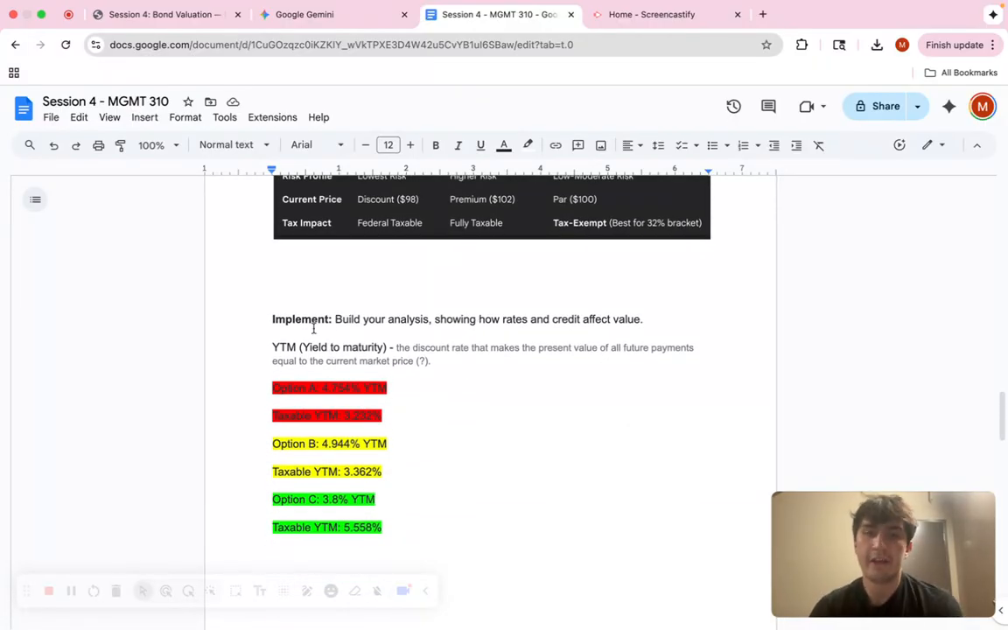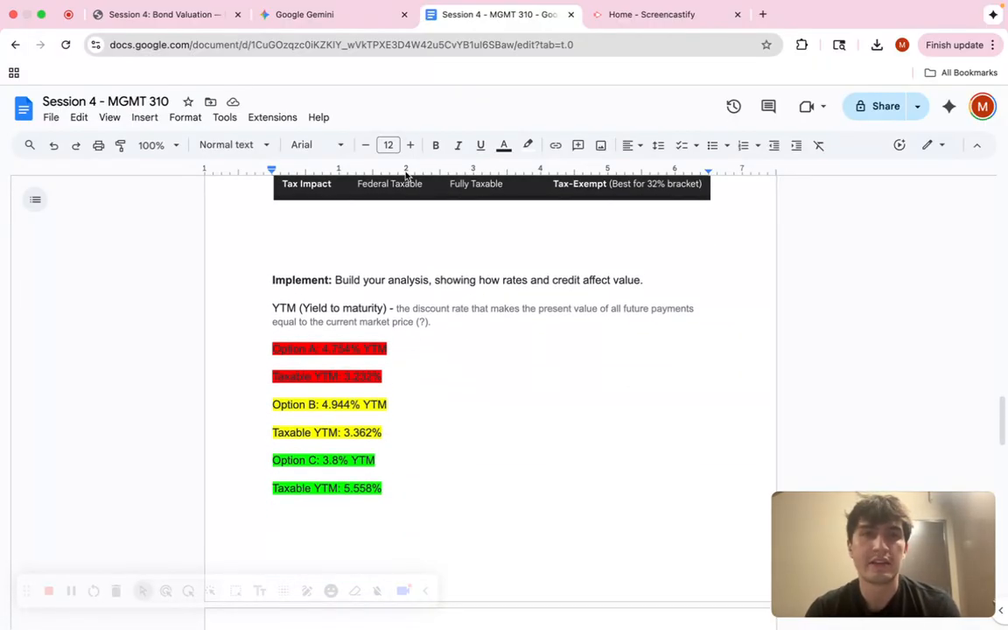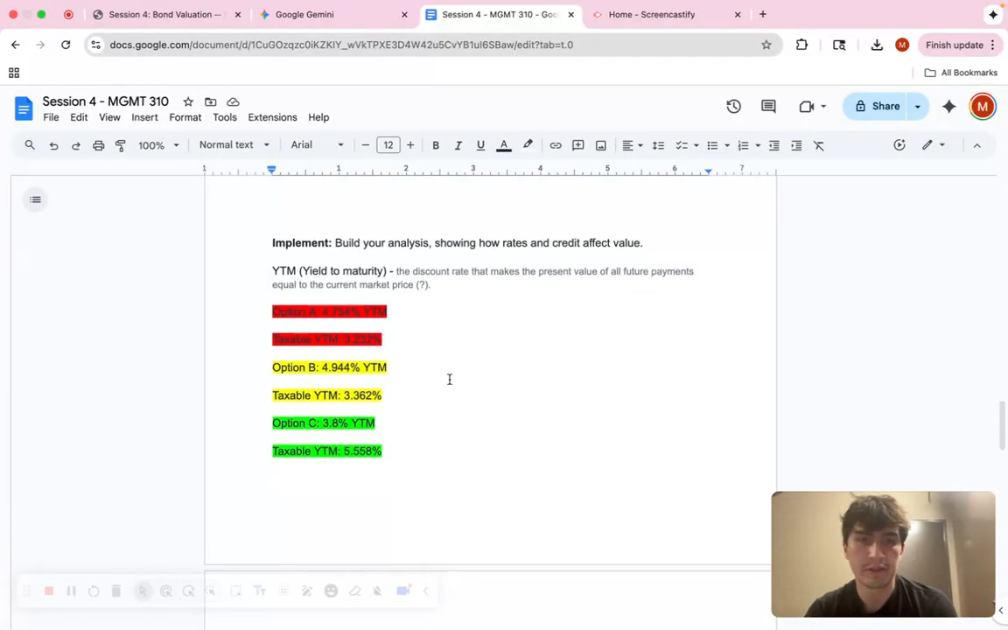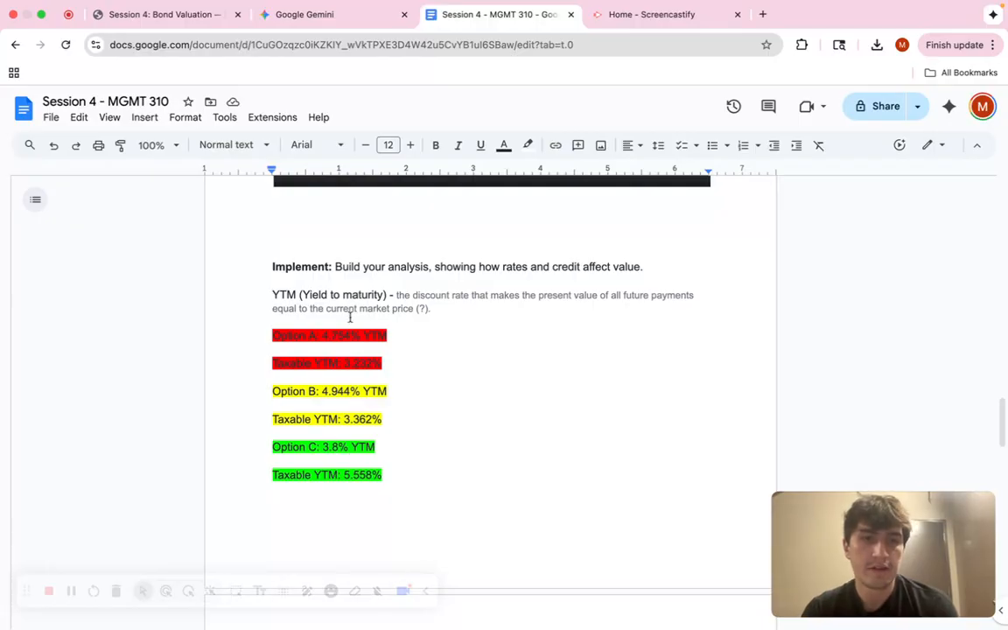So the implement stage, this is where we actually get to have fun and use our AI to our advantage and do some coding with it. So right here I have option A, option B, option C, and then the taxable yield to maturity. So we are going to be focused on this taxable yield to maturity for our final thing. But we have green for good, yellow for medium, red for bad.